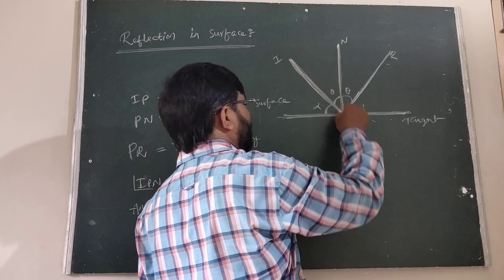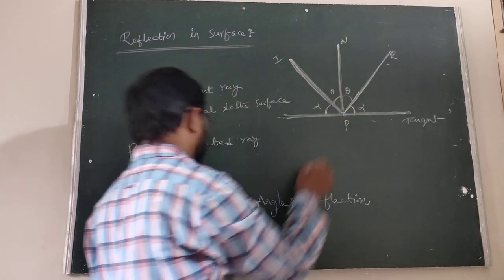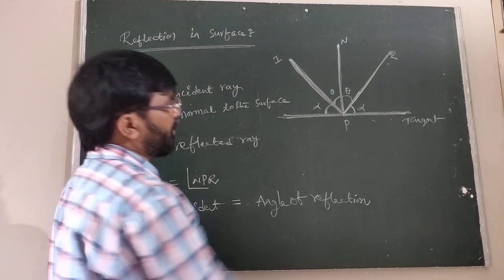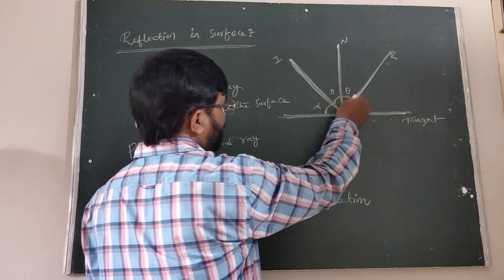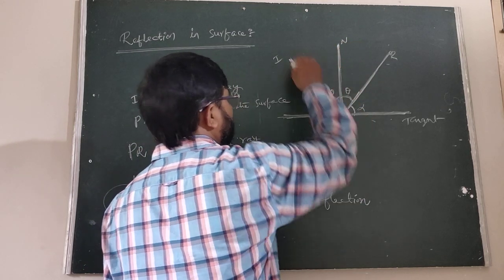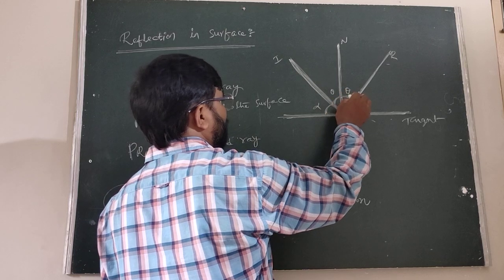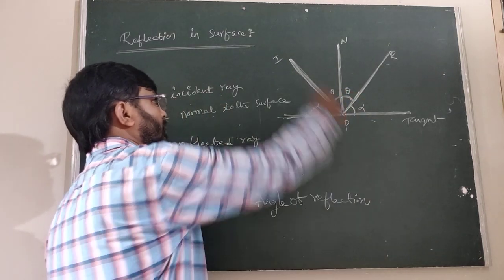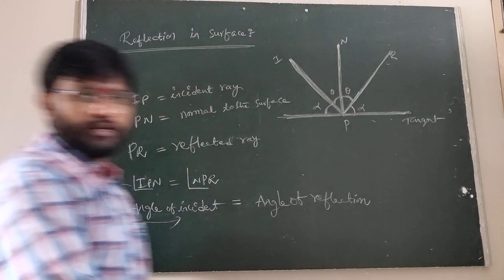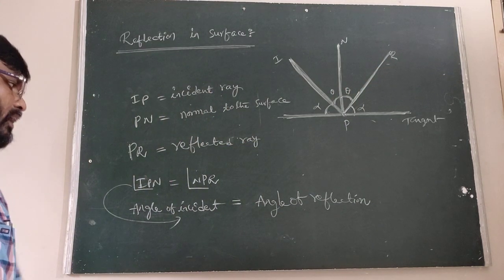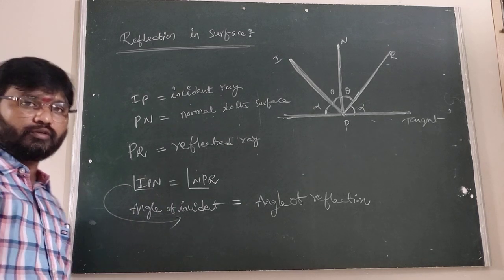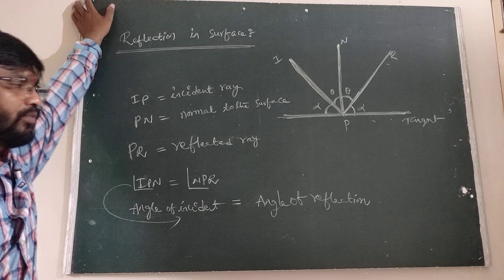and IPN, the incident angle, is called the angle of incidence. The angle of reflection is angle NPR. So angle IPN equals angle NPR. Both are equal. Okay, the angle of incidence and the angle of reflection are both equal. This is the concept of reflection.